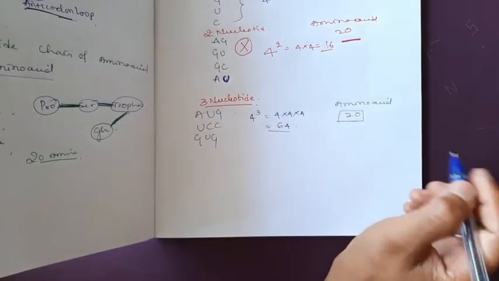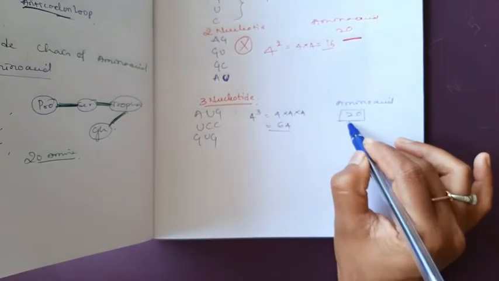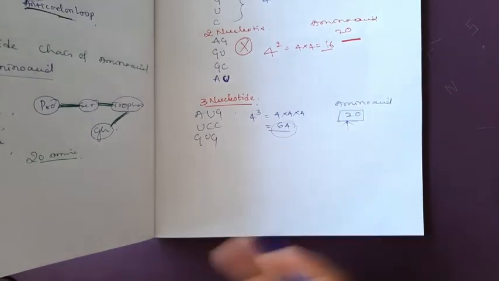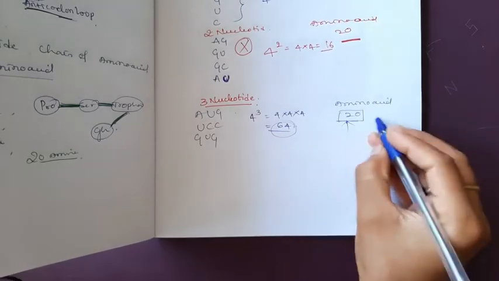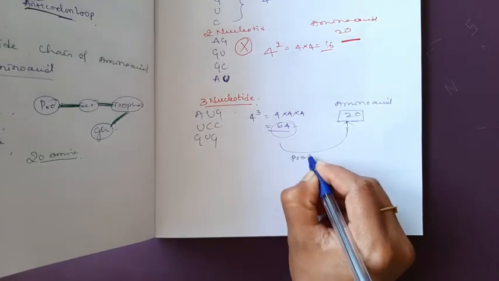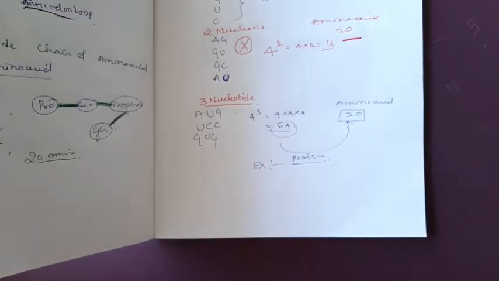One question will arise: we require only 20 amino acids, so why 64 codons? What are the remaining codons for? The amino acids will repeat in the polypeptide chain of a protein. For example, proline can come thrice in that polypeptide chain. In one protein, proline may come 4 to 5 times, or 5 to 6 times. This depends on the composition of the protein.